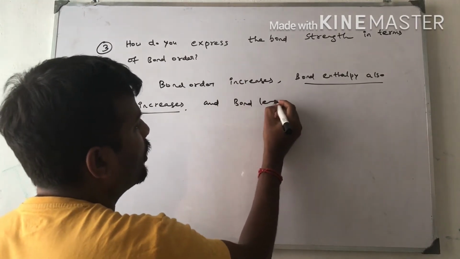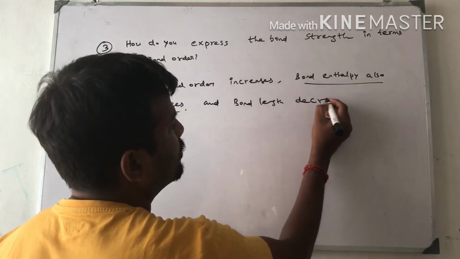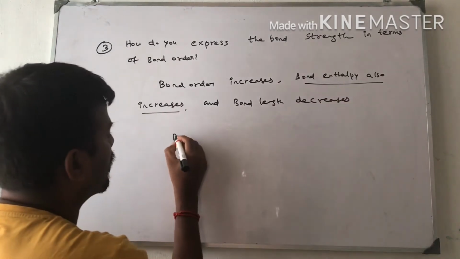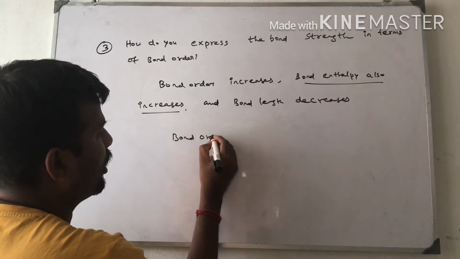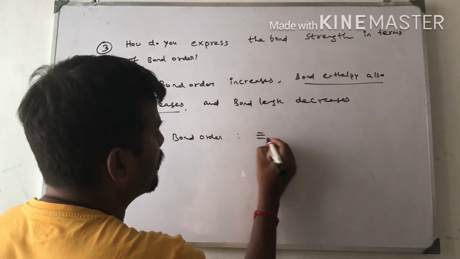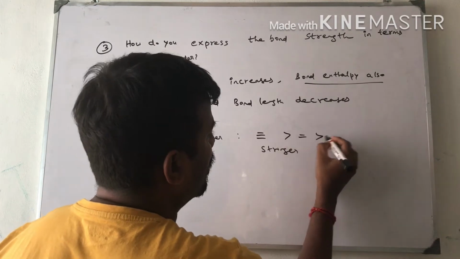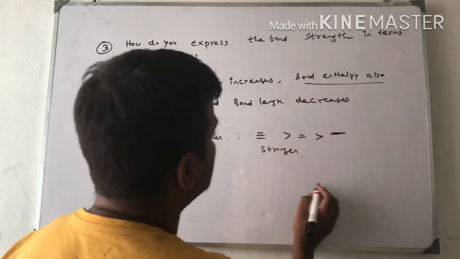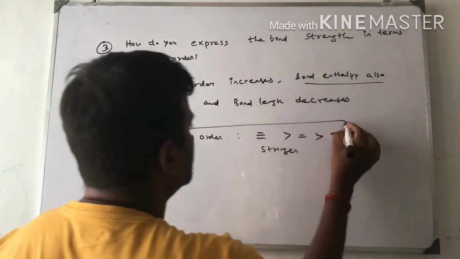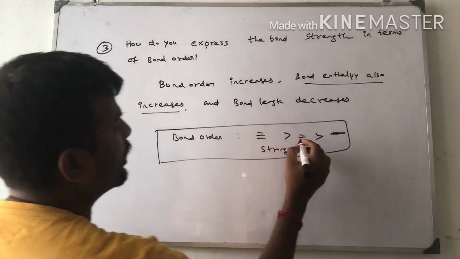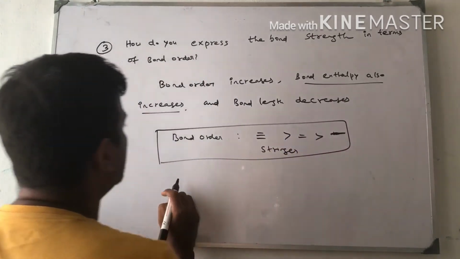At the same time, bond length decreases, which means a triple bond is stronger than a double bond, which is stronger than a single bond. So in terms of bond order, the triple bond is stronger than the double bond, than the single bond.